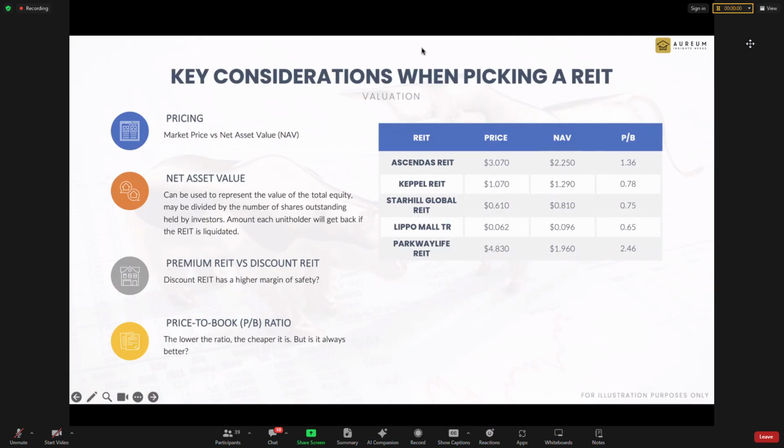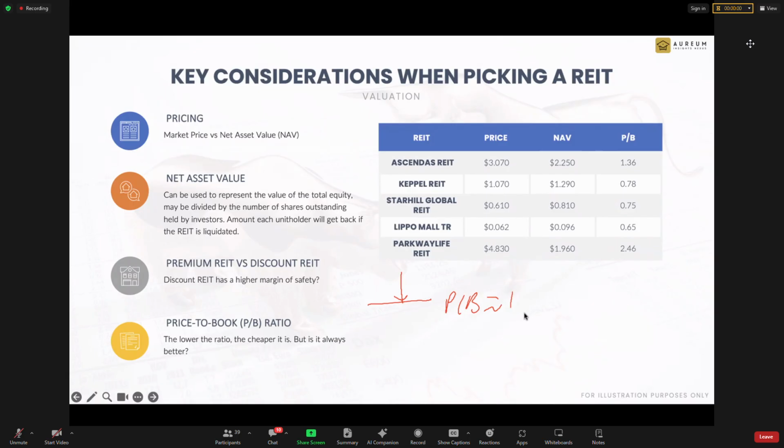So how to look at that is you also need to know the history of their price to NAV. If they are constantly trading at a premium, then they drop down to near their price to book of approximately 1 at that time, and it's not their fault, it's due to overall market sentiment at that time, then you buy, and that is considered quite a good deal. And of the REITs that are quite a good deal at the current market juncture, I would say Ascendas. I don't think Ascendas will go below premium. So far, it hasn't really happened.